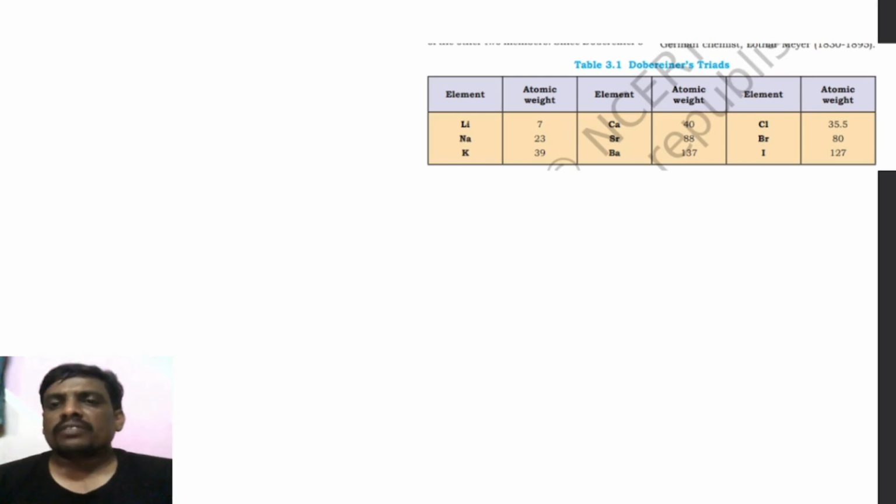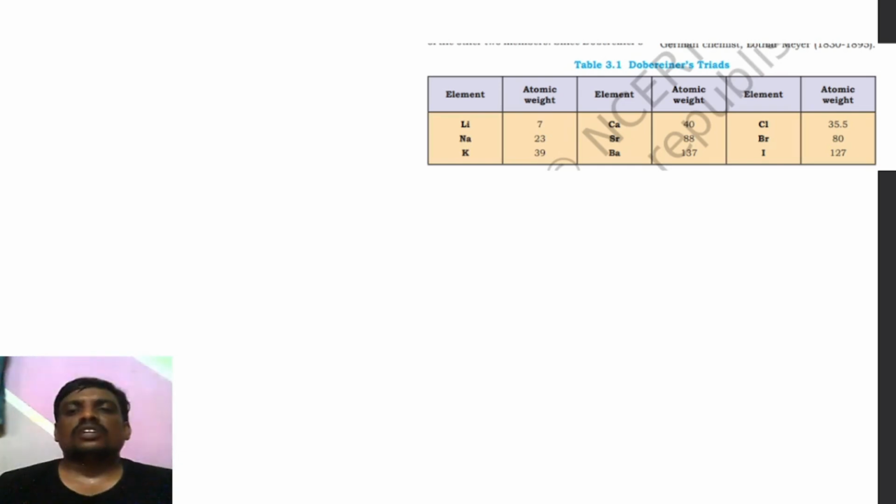Chlorine atomic weight is 35.5, bromine 80 and iodine 127. Chlorine 35.5 plus 127 divided by 2 is about 80. An approximate value is given there. Whatever it is, the Dobereiner triad system explains the atomic weight of particular elements and their number.